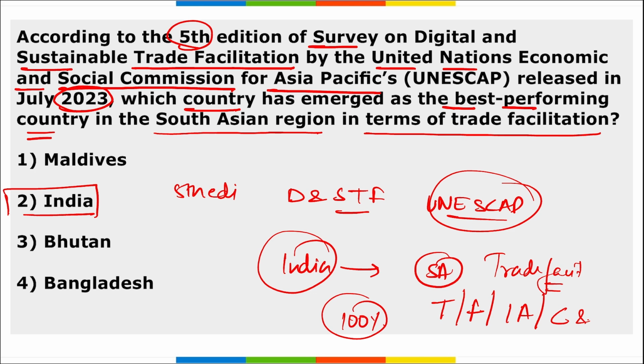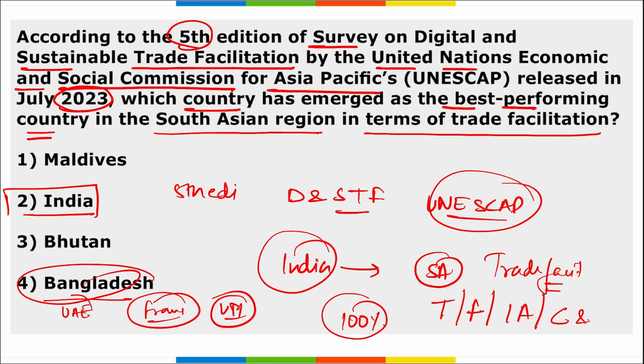Apart from this, the 2023 survey revealed that India has not made any notable implementation in terms of the wildlife trade facilitation. Correct? In Bangladesh, then in UAE, France, we are seeing that use of UPI has started. In Bangladesh and UAE, these countries will be trading in Indian rupees, and in France, you will be seeing that UPI use has started.